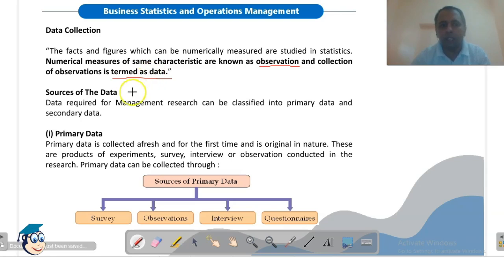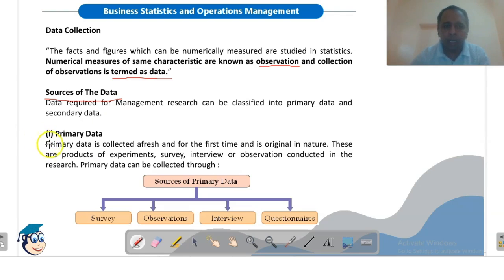Now from where can we collect this data? So what are the sources of data? The sources of data can be divided into two broad categories. We have primary data and the other is secondary data. We will consider both primary and secondary data one by one.